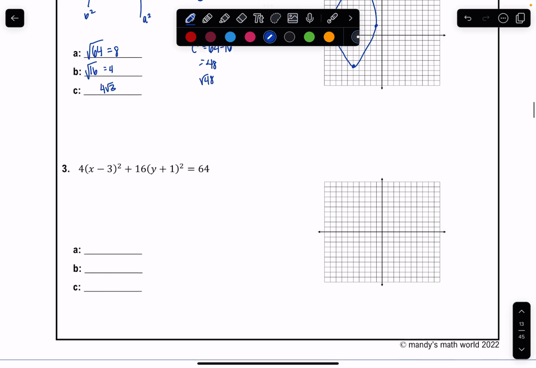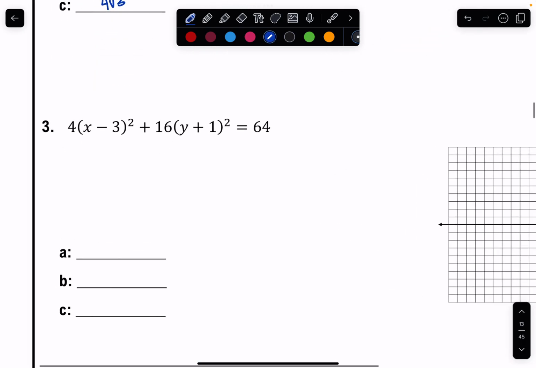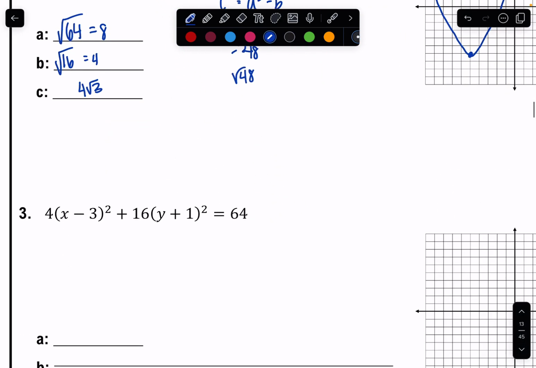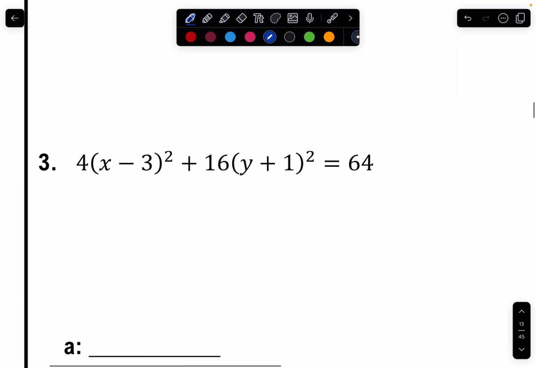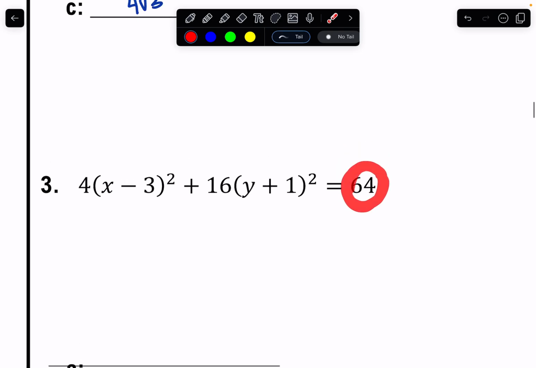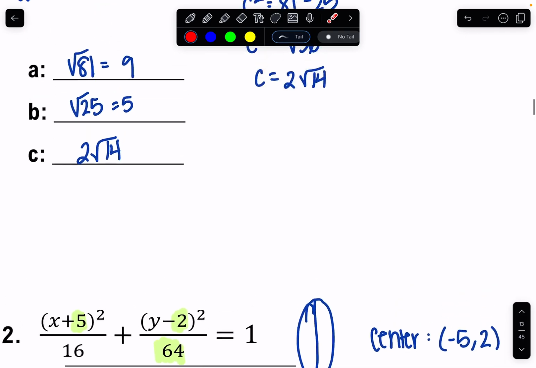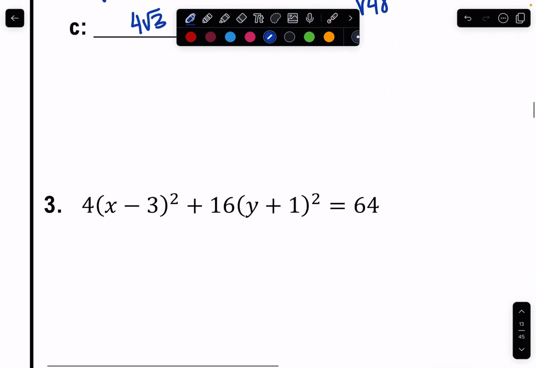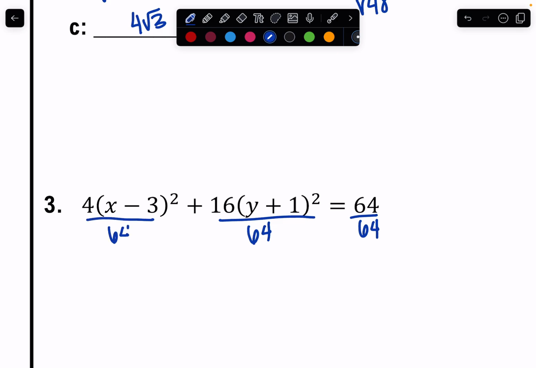Okay, last one here. What's really important to notice about this one is you may be thinking, where is my denominator, right? The whole point of this is that I have a denominator, so I definitely need to do something about that. Well, look at what's going on here. I have this equal to 64. I cannot have that. I have to have my equation equal to 1. So the question becomes, well, how do I turn a 64 into a 1? Well, I can divide everything by 64 and go from there.